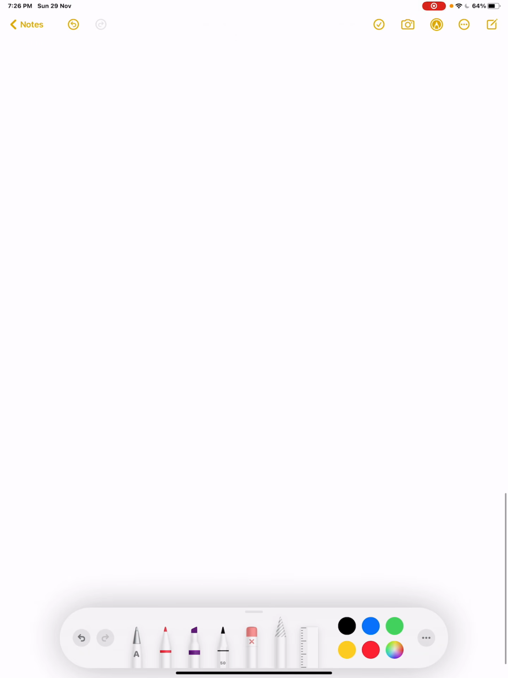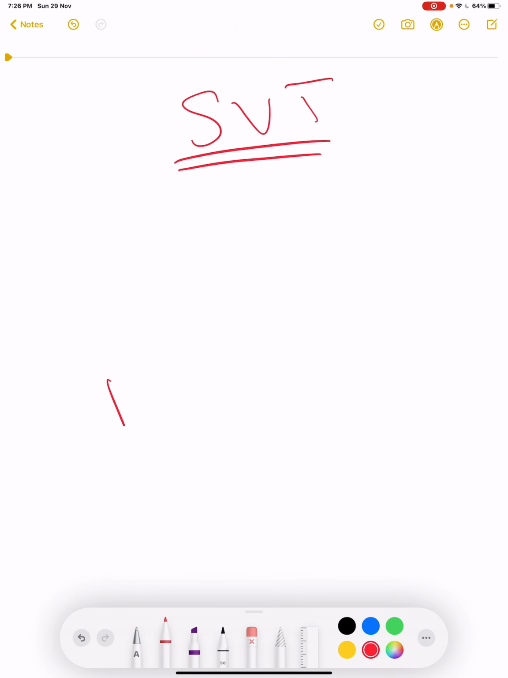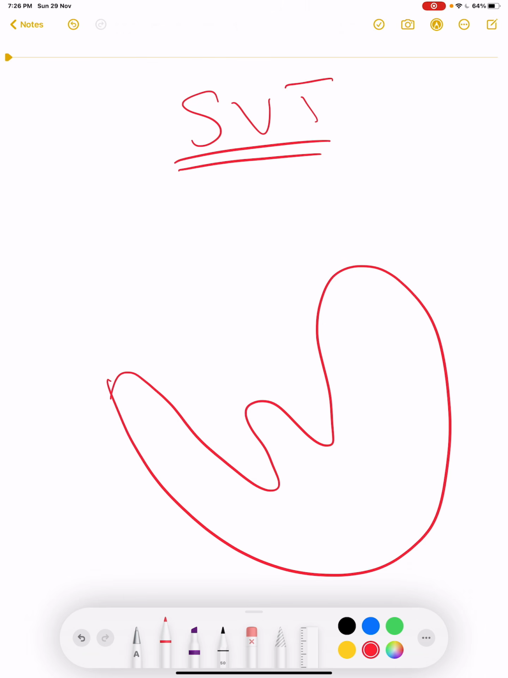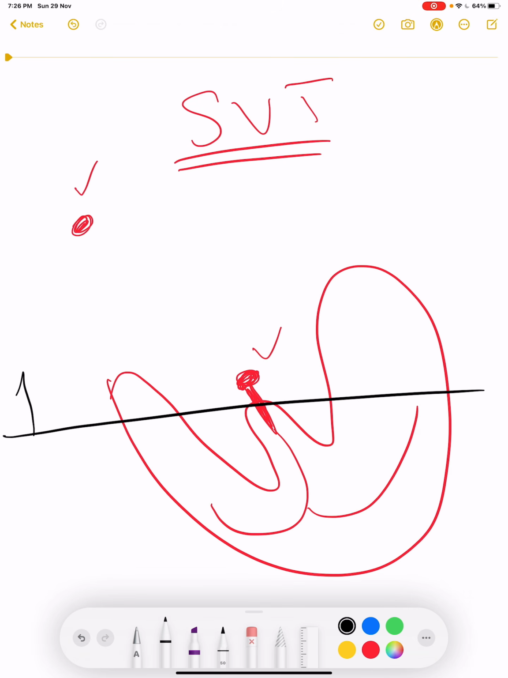When I say SVT, what do I mean? It means all the tachycardias originating above the level of bundle of His. We know that we have our SA node over here, AV node over here, followed by bundle of His, then right and left bundle branches. So all the tachycardias which will be originating above this black line will be supraventricular tachycardia.